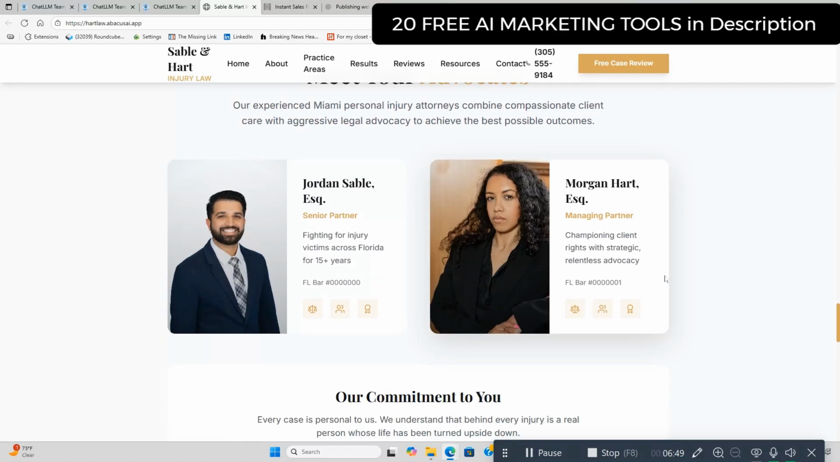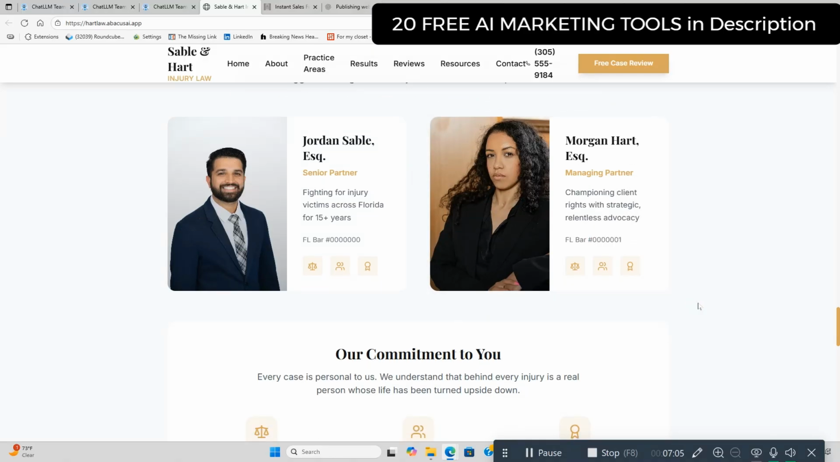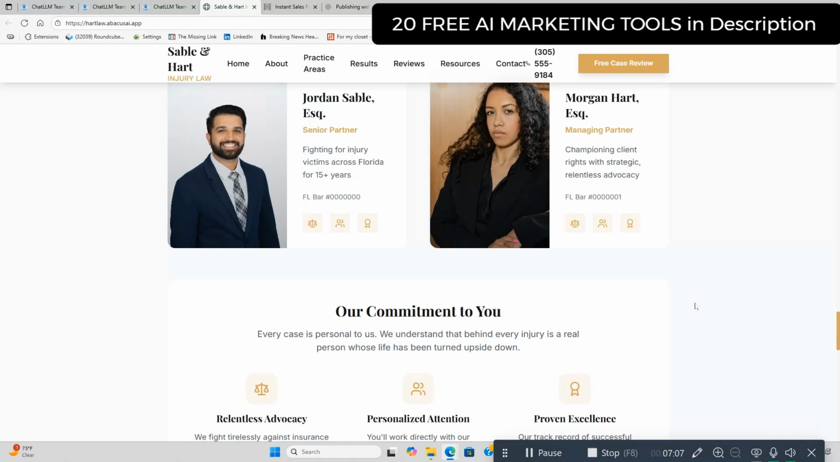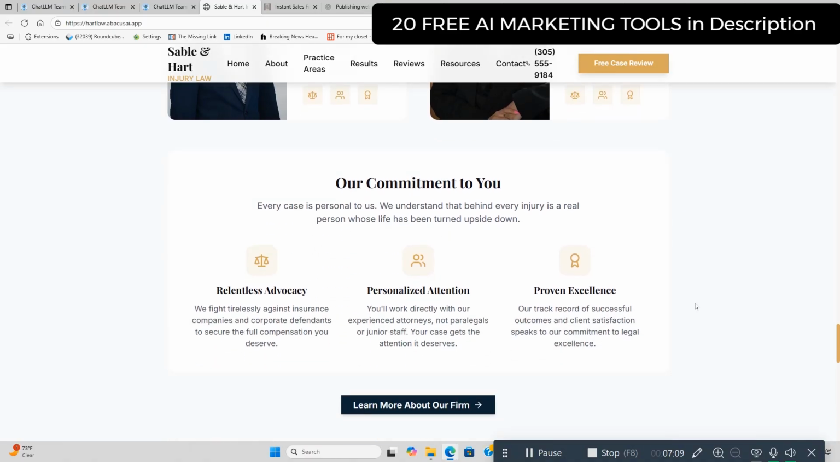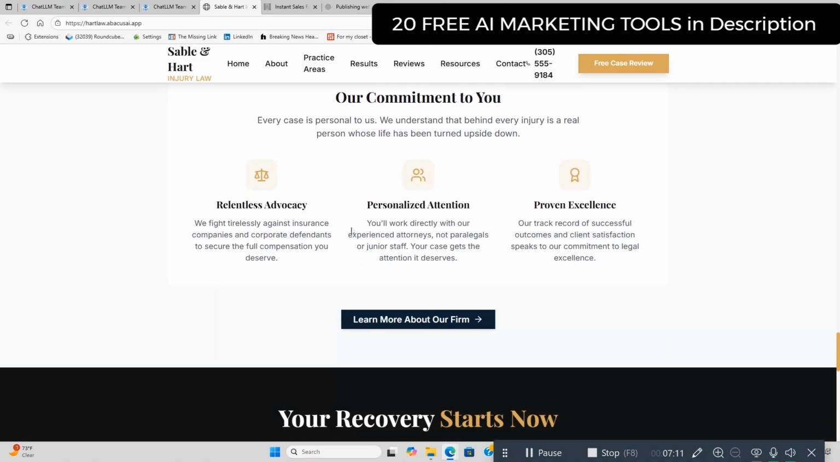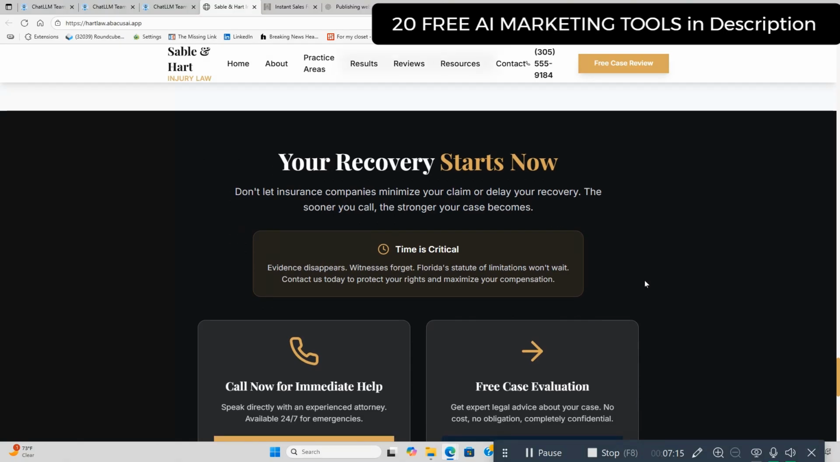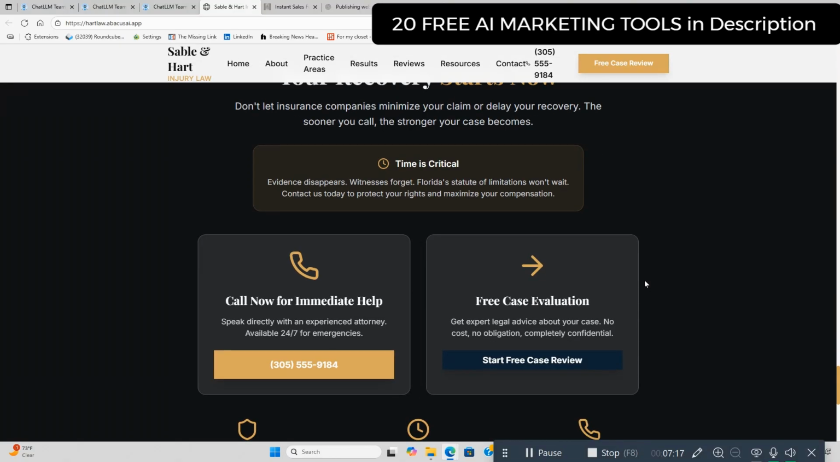Meet your advocates. These are your lawyers. And it's got excellent images, managing partners, what their titles are, Florida bar, and that's probably their attorney number. I'm not an attorney, so I don't know how this works, but I'm guessing that's their bar number to make sure that they're legit attorneys. You can check on it. Our commitment to you: relentless advocacy, personalized attention, proven excellence. Your recovery starts now.